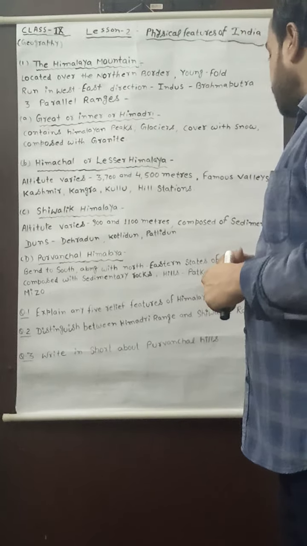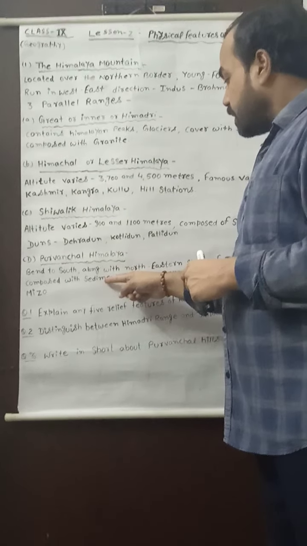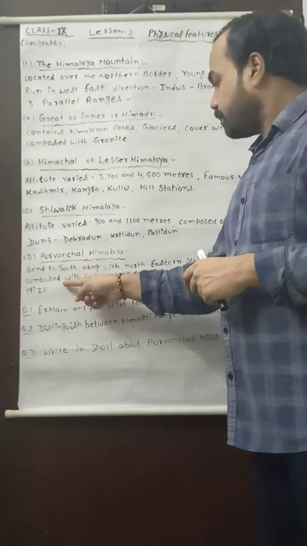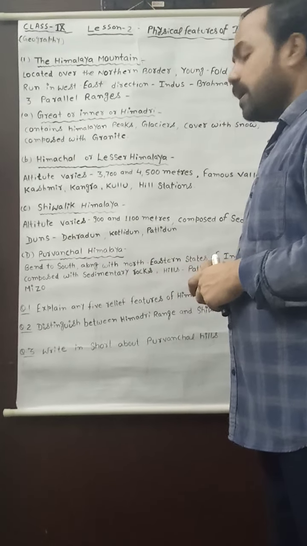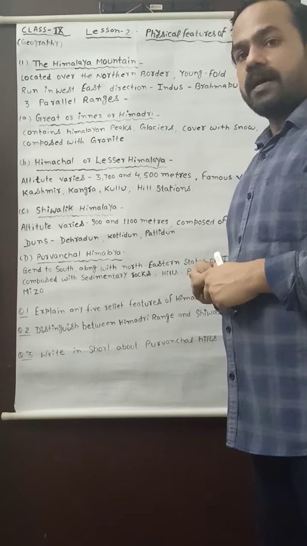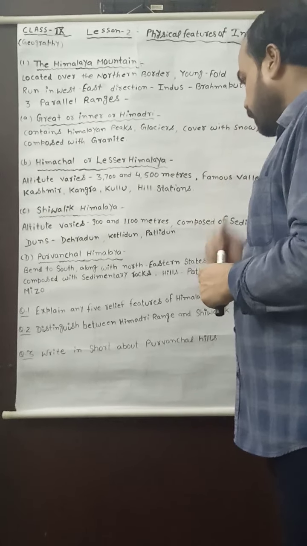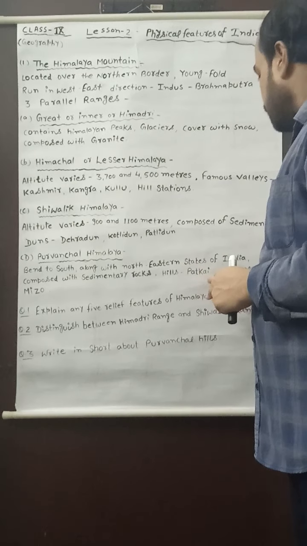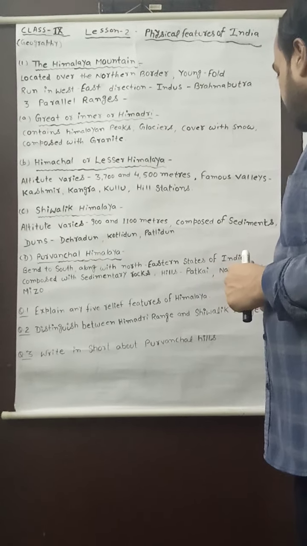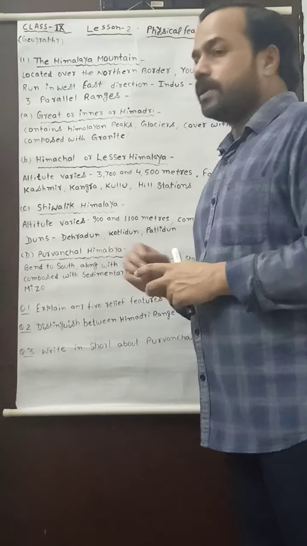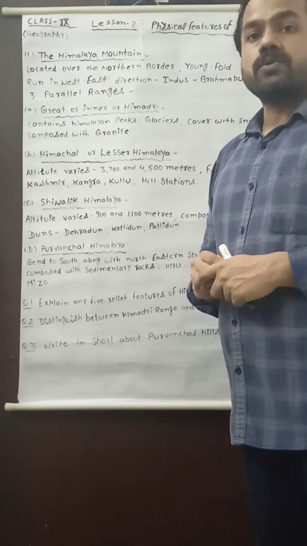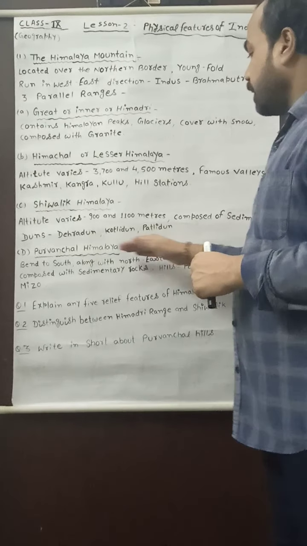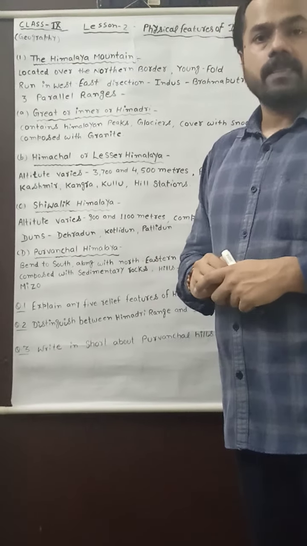It is composed of sedimentary rocks, and various important hills are located in this Purvanchal Himalaya: Patkai Hills, Naga Hills, Manipur Hills and Mizo Hills. These are the important hills which are located in the Purvanchal Himalaya.